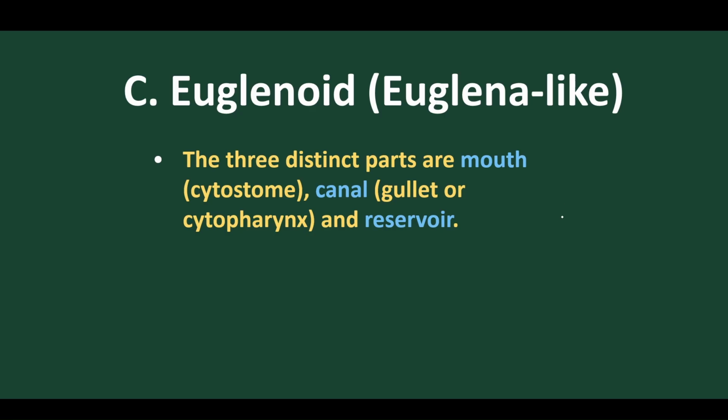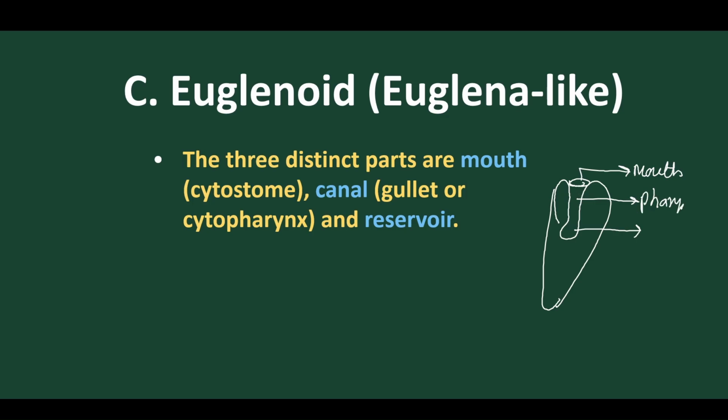Suppose this is the apical part. When we move on to the apical end, we find 3 parts. Here is the mouth, here is the pharynx, and here is the reservoir. So 3 distinct parts are present, like animal nature. The opening is called the mouth. This canal is called the pharynx. And here we find the reservoir. The stomach-like activity is present, which is called the reservoir.